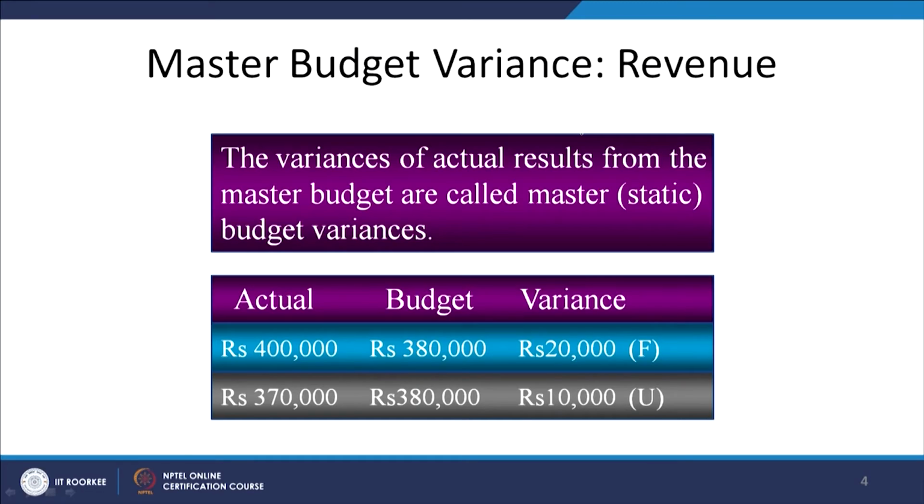These are the revenue variances. In this case, because the performance has changed, budgeted was 3,80,000, actual is 4 lakhs. So, you can't say that only sales value has gone up by 20,000 and expenses will not go up by the same amount. It is not going to happen. If the sales are going to increase, cost is also going to increase, but is the cost increasing proportionately?